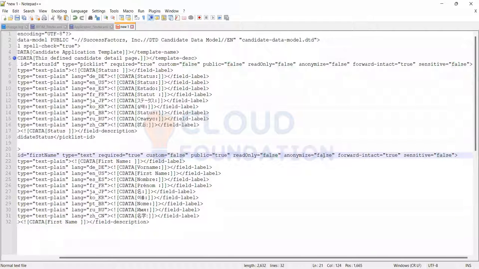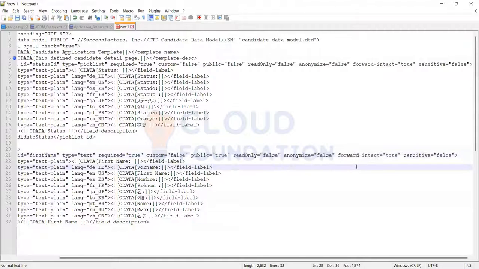Normally, what we do is for phone number, gender and certain fields, especially for European clients, they prefer to have most of the sensitive fields anonymous. That depends upon the requirement. They will tell you which fields to be anonymous, and we just have to make it true. That's all.